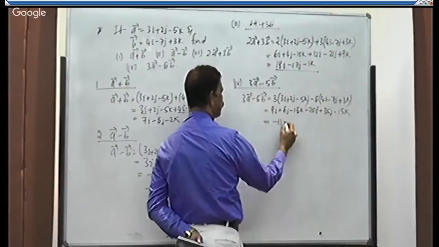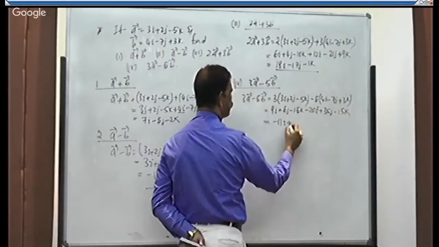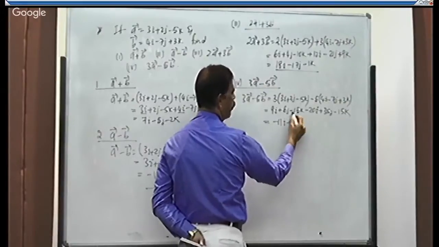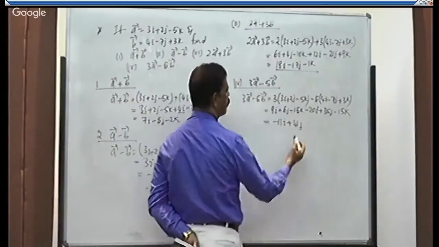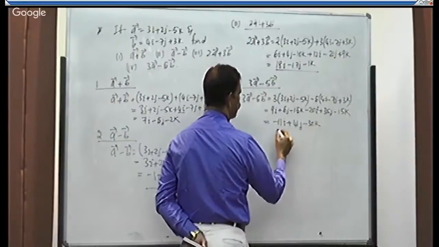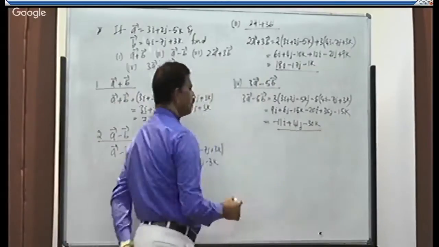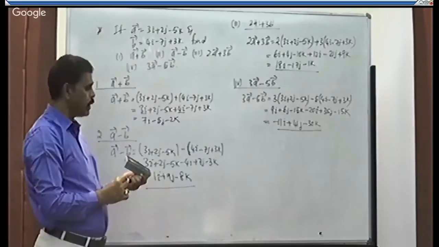Minus 11i plus 6j plus 35j is equal to plus 41j minus 15k minus 15k is, it is minus 30k. This is the expression value 3a minus 5b.